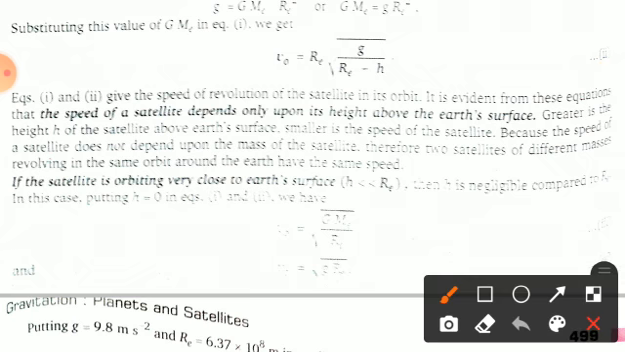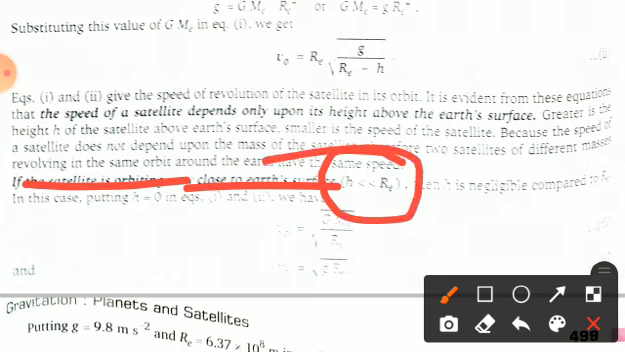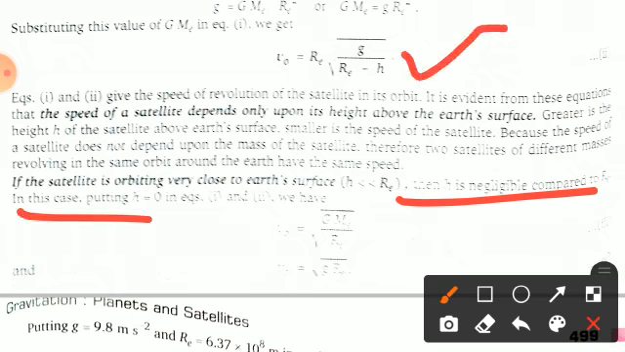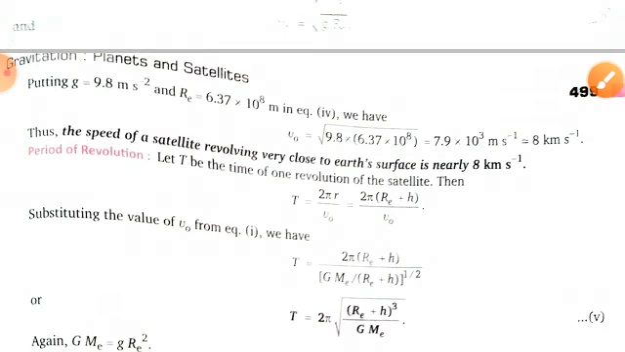If the satellite is orbiting very close to the surface of the Earth, then we consider h to be very small compared to the radius of the Earth. So h is negligible compared to the radius of the Earth, and we put h equals 0 in this formula. So this changes to v equals root GMe by Re, or you can also write v0 equals root g Re, fine.